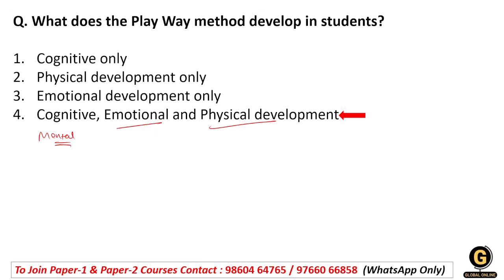Let's take a real life example. Imagine a teacher organizing a shopping game in the classroom. So students have to count money. That helps them in their cognitive development. They have to interact with their friends. That helps them to boost their emotional and social development. They learn how to communicate in a good manner, right? And also they have to move around the classroom. That is the physical development of a student. So one activity develops multiple skills at the same time.